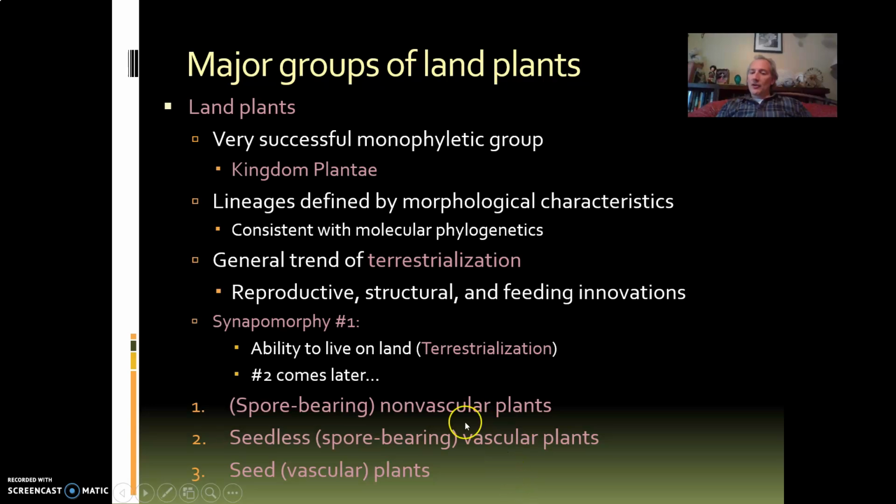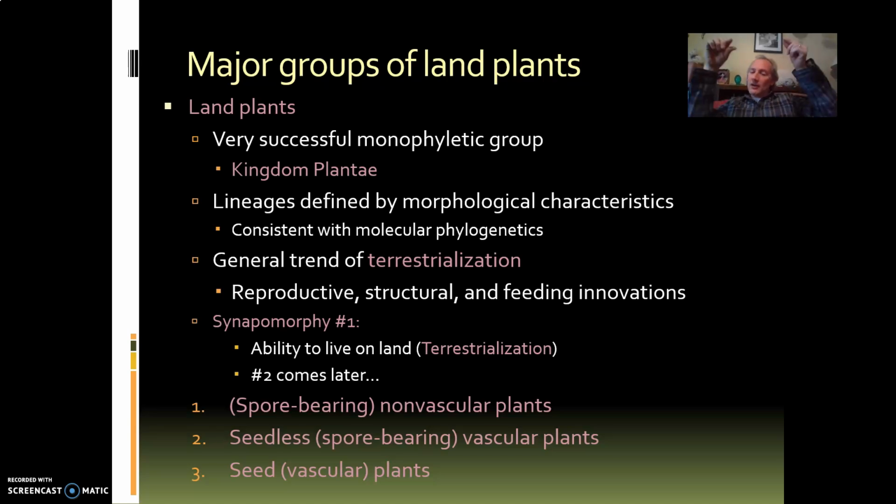We have two categories. Do you have vascular tissue or not? Remember our structural hierarchy: organelles, cells, tissue, organs. Okay. The non-vascular plants technically don't have this kind of tissue. They have other kinds of tissue. They have organs, but they don't have vascular tissue. And vascular tissue is basically the circulatory system of a plant.